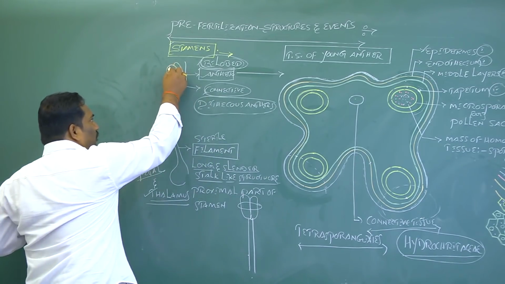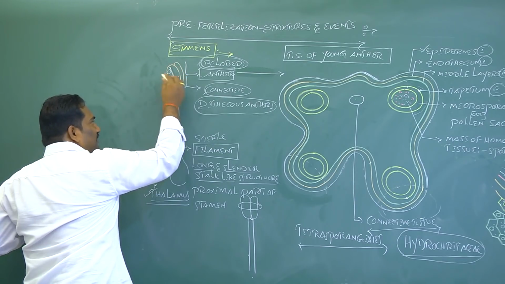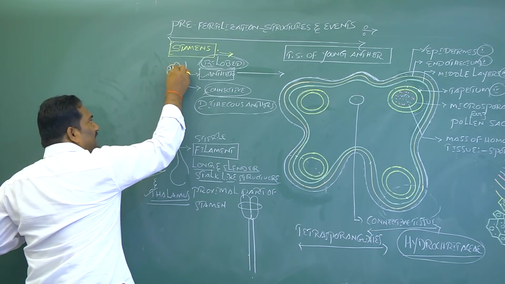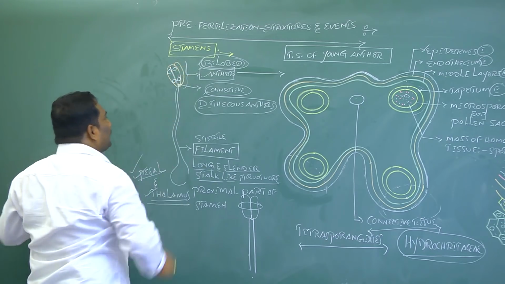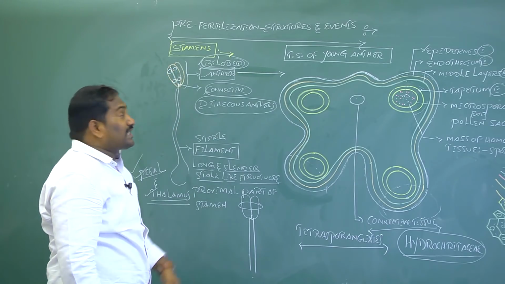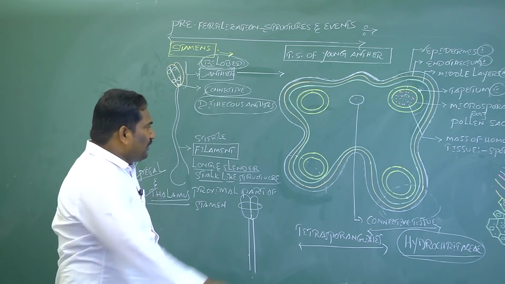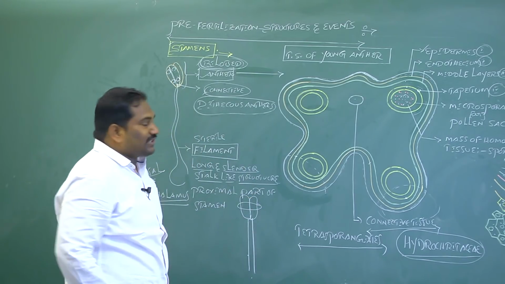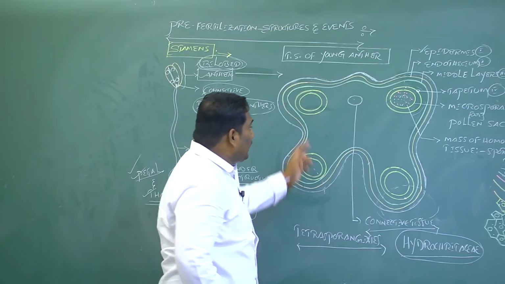Each anther lobe, each anther theca, has 2 pollen sacs, so a dithecous anther has 4 pollen sacs, tetrasporangia. If we make the transverse section or anatomy of a young dithecous anther under the microscope, it looks like this.